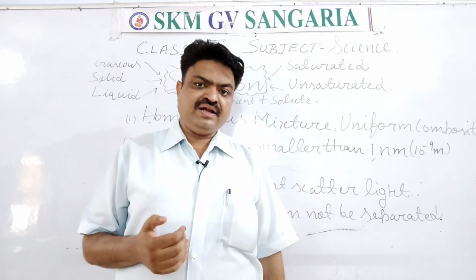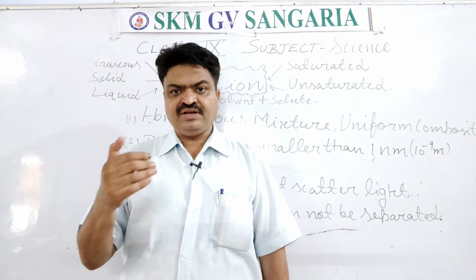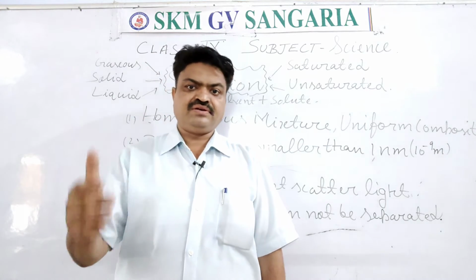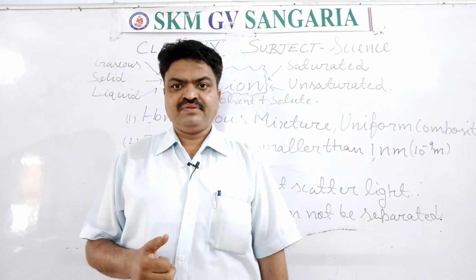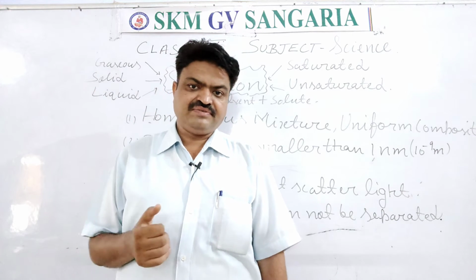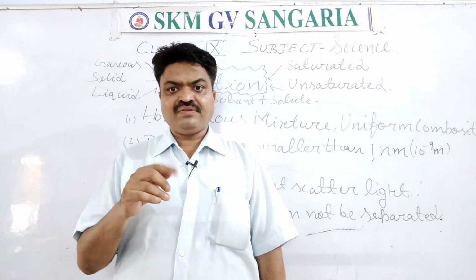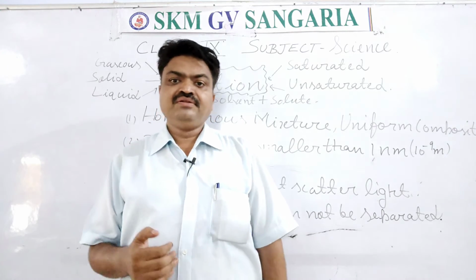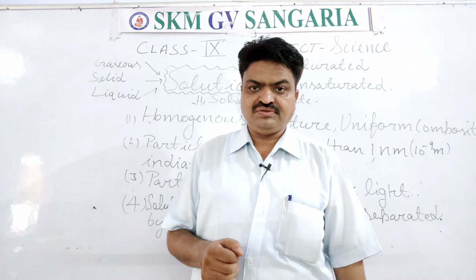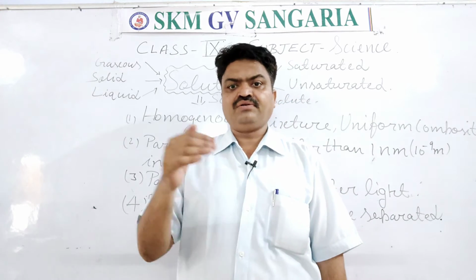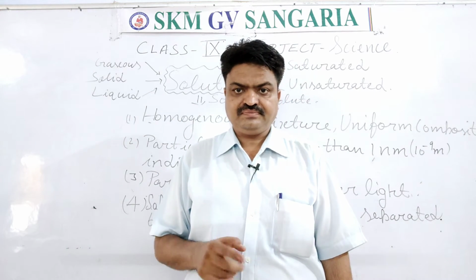There are different alloys we use in our daily life, like stainless steel, which is used in automobile transport, or the rim of the wheels. So alloys like stainless steel and brass are also examples of solution, and these are known as solid solution.